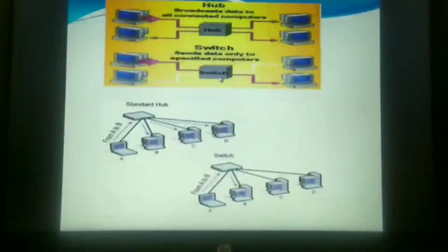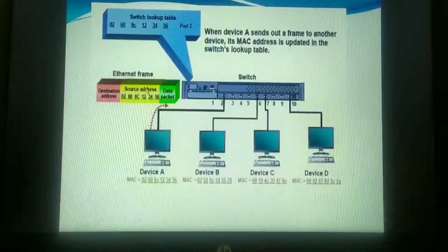Now I'm telling you that the switch will identify the destination address, but how exactly it maintains the addresses I'm explaining here. This is acting as a source. As the source sends the packet to the switch, the switch will examine from which port it is getting the packet. It will see that it is getting the packet from the second port. Then in its table it will register the address of this device A, 0260 12 34 and 56.